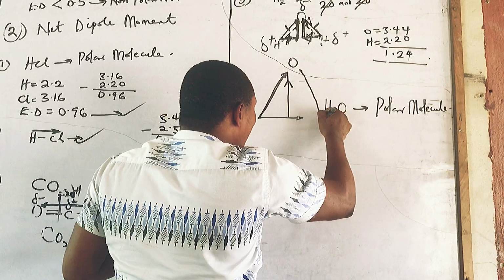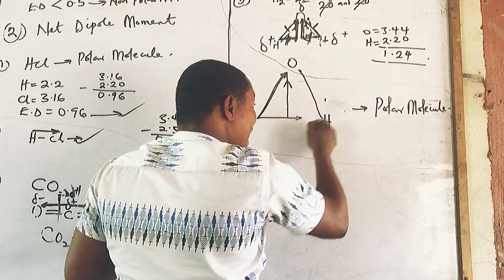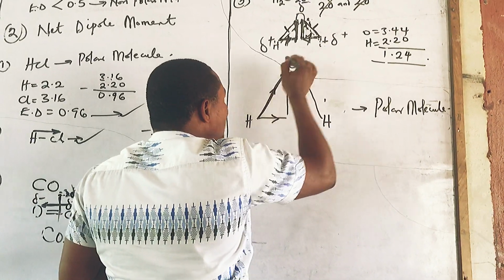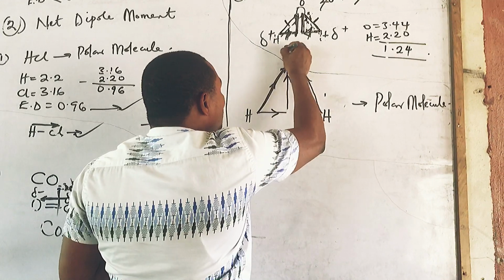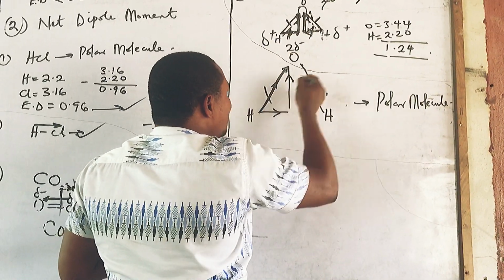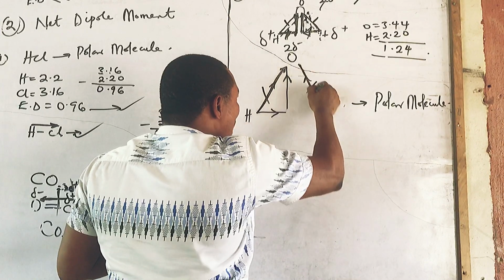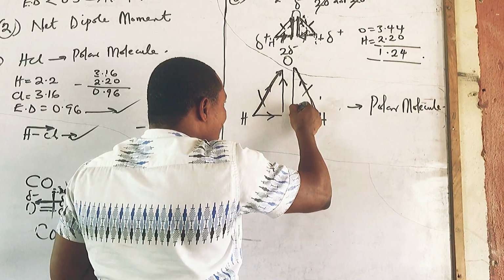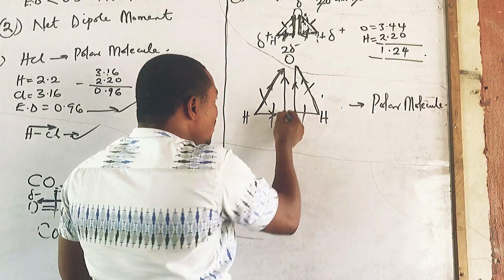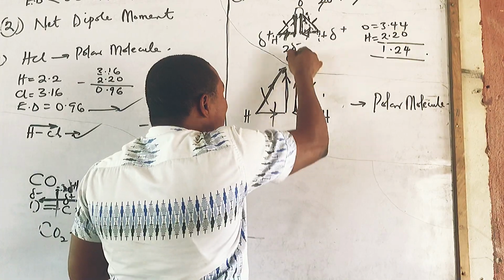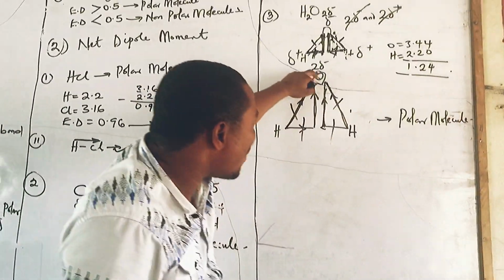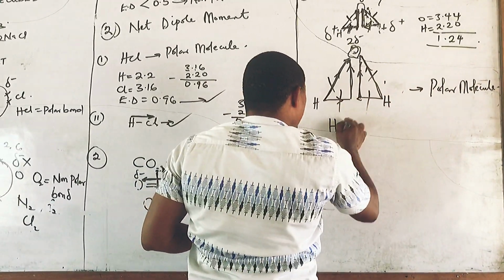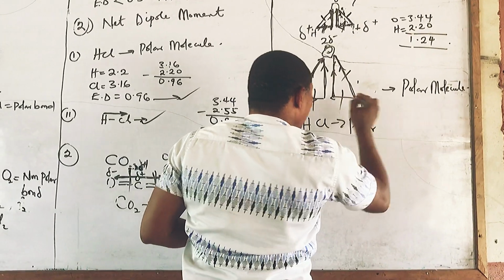So I have another hydrogen here, just making it clearer. Okay, so this is pointing to this. We get that now. So this will be pointing to this. This will be pointing to this. So these two negative will cancel out this, cancel out this. Don't forget, if you have this, you must have a horizontal component, you must have a vertical component. So this will cancel this too, can you see? So we are left with these two vertical lines tending towards this oxygen, which will make it have an attraction. Definitely our water is a polar molecule.